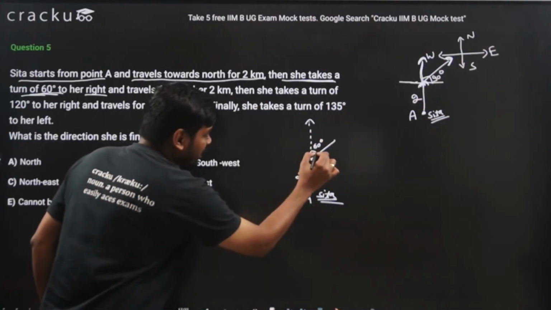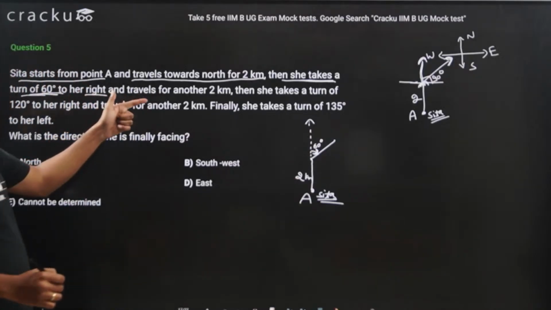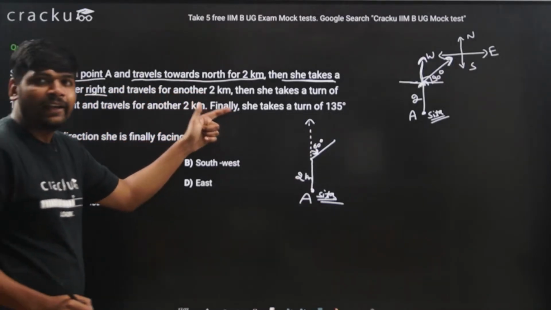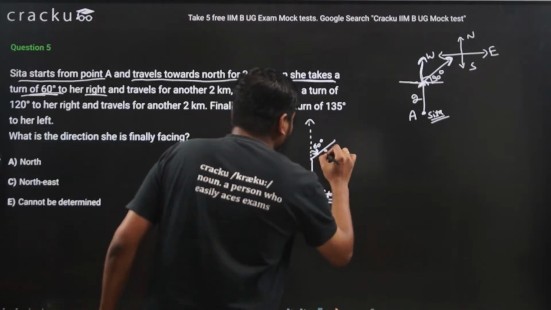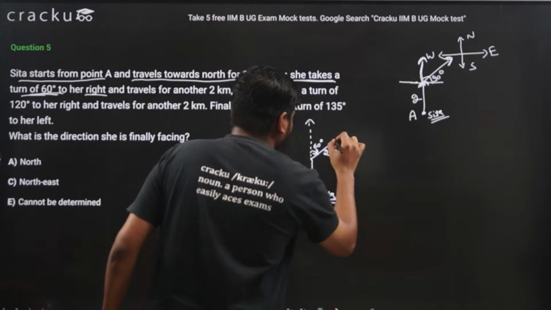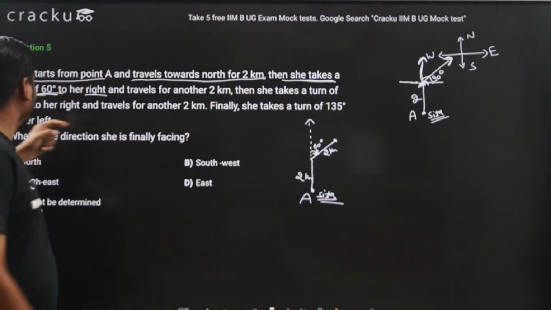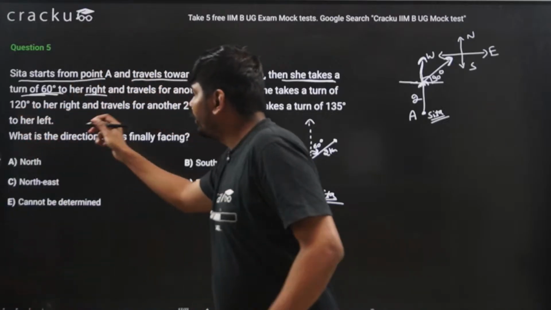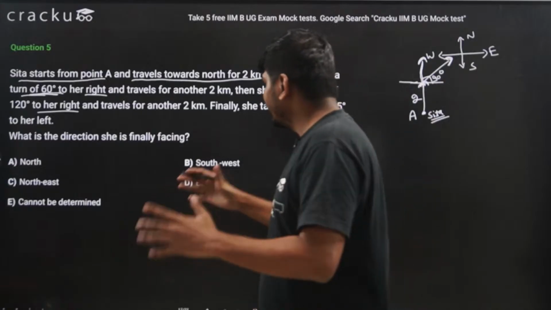So 60 degree towards right and she travels for another 2 kilometers. So this distance is also 2 kilometers. Then she reaches here. Then she takes a turn of 120 degree to her right.